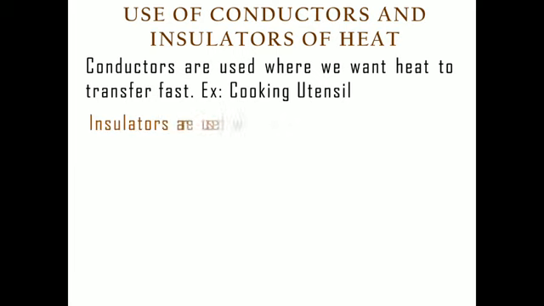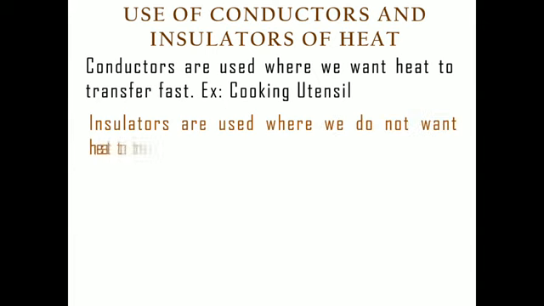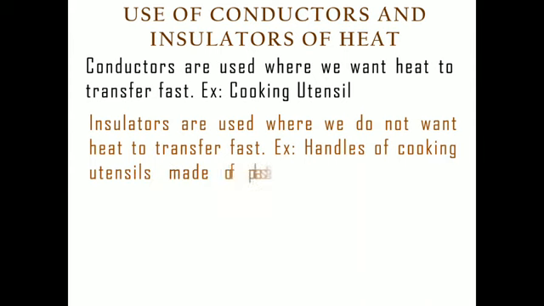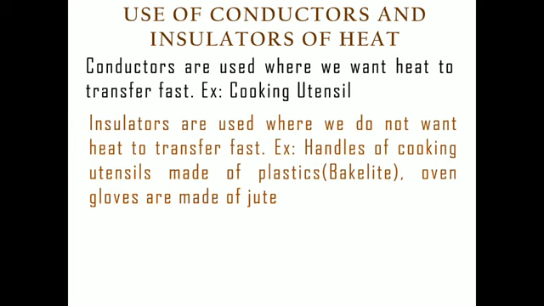Similarly, there are uses of insulators also. You know very well insulators are bad conductors. So generally we prefer insulators like plastic and bakelite to make the handles of cooking utensils, so that we can carry the utensil properly without any effect of heat. Similarly, oven gloves are basically made up of some fabric, like jute fabric. These are bad conductors, so they can be used in that way also.